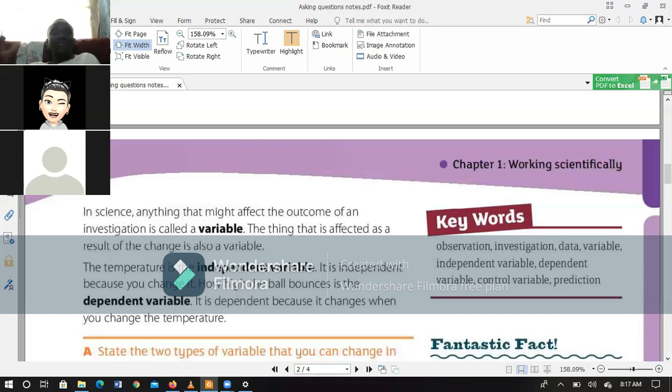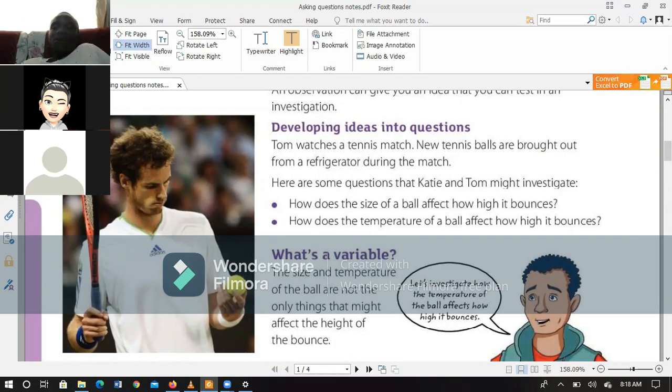If someone has respiratory diseases, they will obviously be affected. These are factors that affect the outcome, or factors that affect our results. When carrying out an investigation, we refer to those as variables. Now we have an example that I'm sharing on my screen.